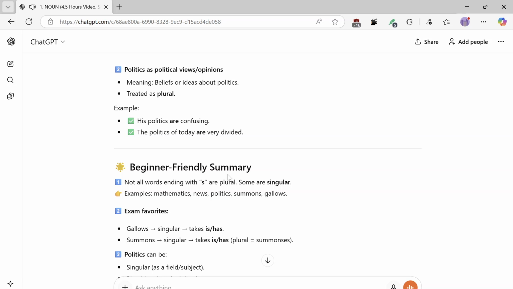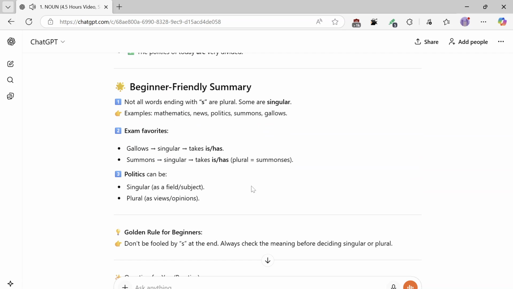Beginner-friendly summary. Not all words ending with S are plural. Some are singular. Examples: mathematics, news, politics, summons, gallows. Exam favorites: gallows, singular, takes is, has. Summons, singular, takes is, has, plural equals summonses. Politics can be singular as a field, subject, plural as views, opinions. Golden rule for beginners: don't be fooled by S at the end. Always check the meaning before deciding singular or plural.